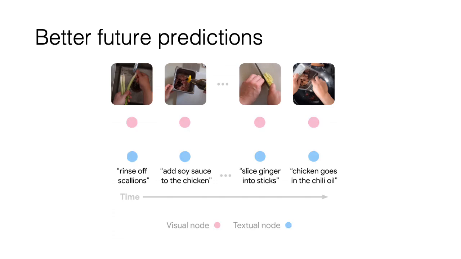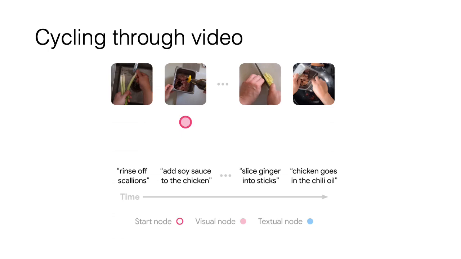We begin by representing each frame and each utterance as a node in a graph. We propose a multimodal cycle consistency task on this graph, from which we hypothesize a high-level predictive model of the future will emerge. Specifically, we begin the cycle by giving the model a starting node in the form of a randomly sampled frame or textual utterance. From this start node, the model selects corresponding information in the other modality, here a textual utterance. Importantly, the model does not see timestamp information about its inputs. It has to learn a cross-modal correspondence function and find the text that co-occurs. This is helpful since in practice, the most relevant text is not always at the exact same time.